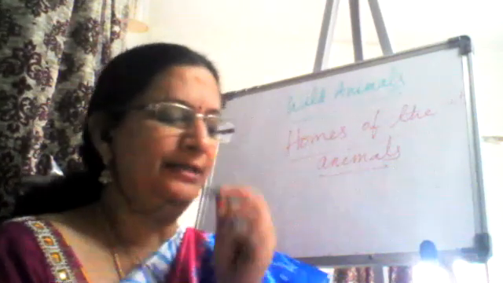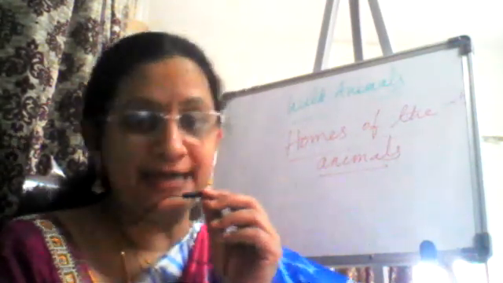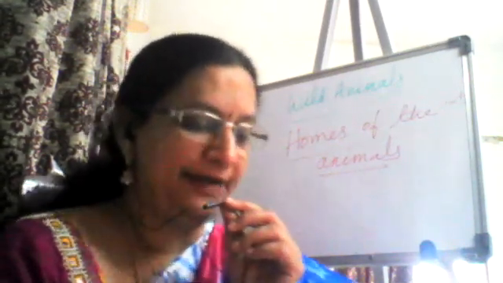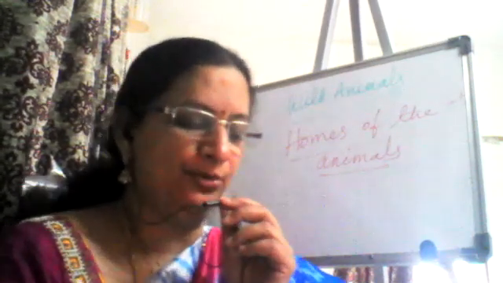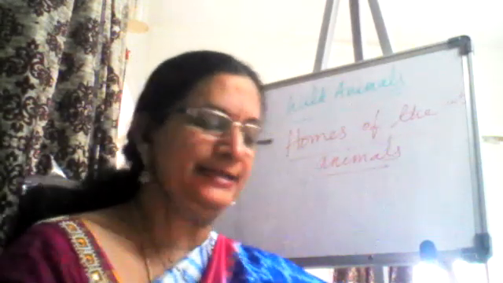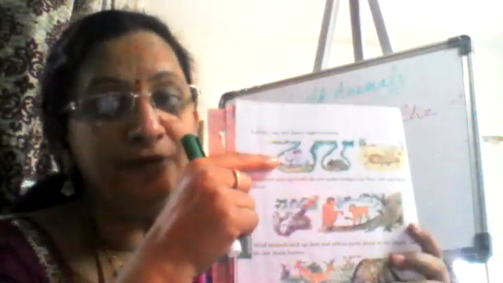Now, let's read about the rabbits, rats, and foxes make burrows. How do they make them? Let's see. Rabbits, rats, and foxes make burrows. Monkeys and squirrels do not make homes, but they rest and sleep on trees. You see the picture? Here, rabbit and fox are making burrows under the ground. What do they do? They dig the soil, they go deep into the burrow and then they sleep and take rest. So this is how they protect themselves from the enemies.